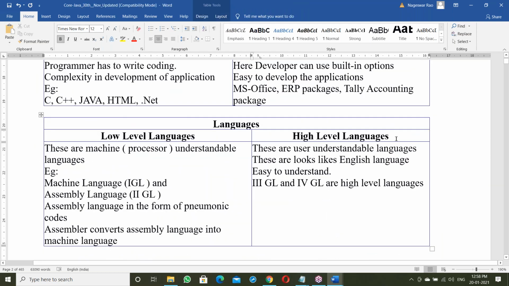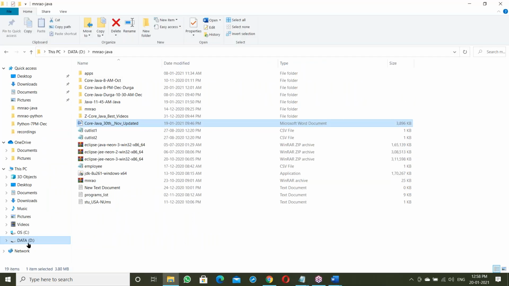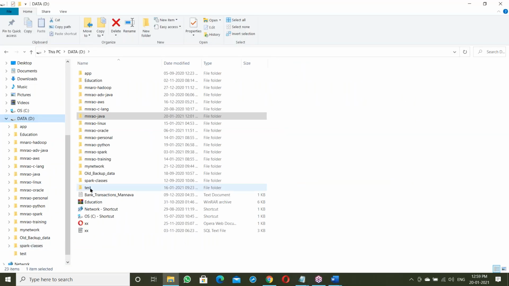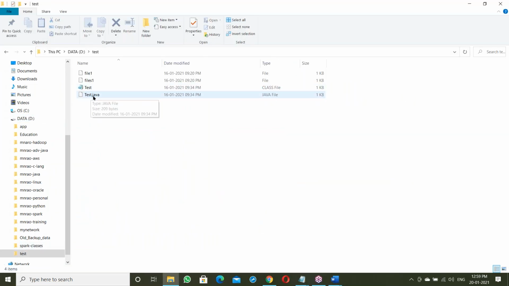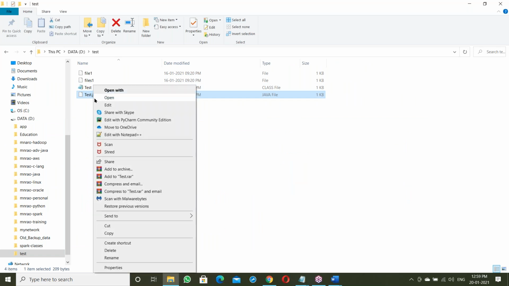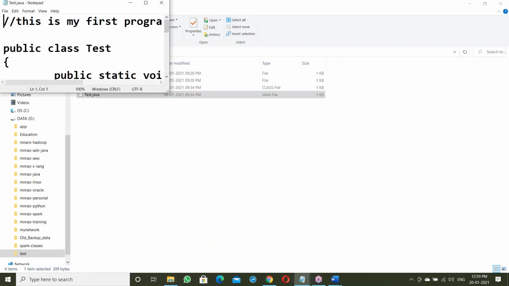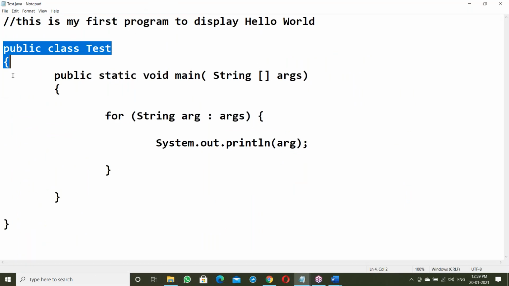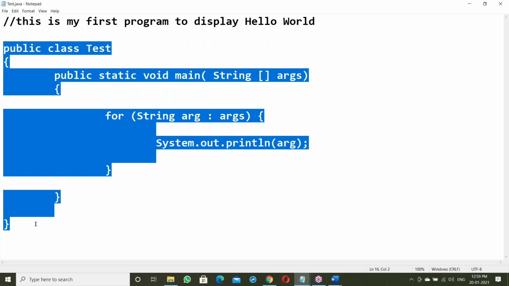See, high level languages and low level languages. All of our programs, like a Python program, Java program, C program, look like a high level language, like the English language. For example, here in the D drive, a test Java program, test.java, is like the English language.